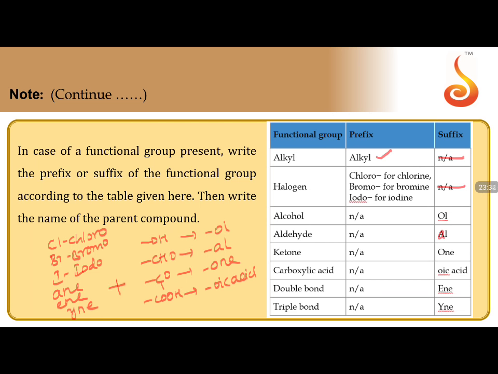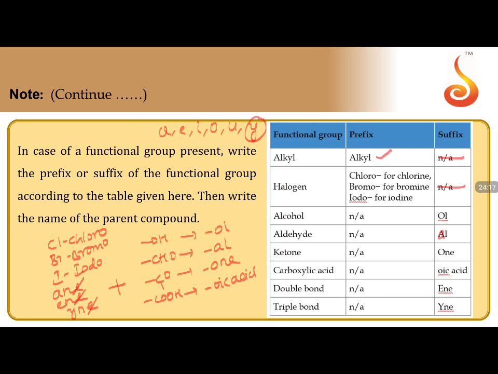Remember, if the suffix begins with a vowel letter, like A, E, I, O, U, and also Y, if you get any one of these, then remove the letter E from the previous suffix, like in ene.